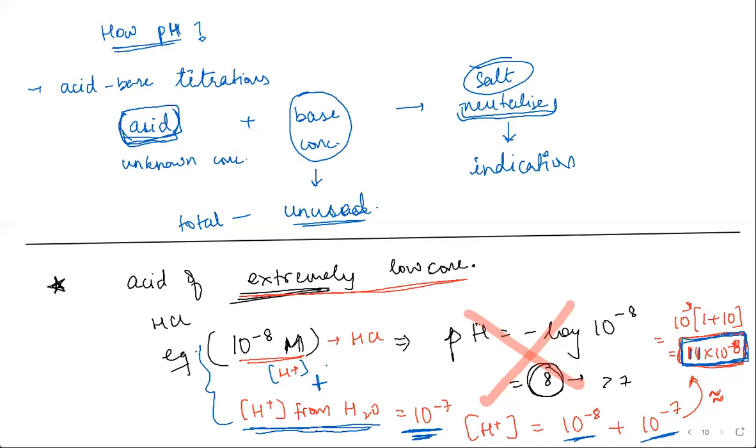No one checked it? Diti, Taranu? The value of minus log of 11 into 10 power minus 8. You need to check log, not ln. It needs to be to the base 10, not the natural logarithm.